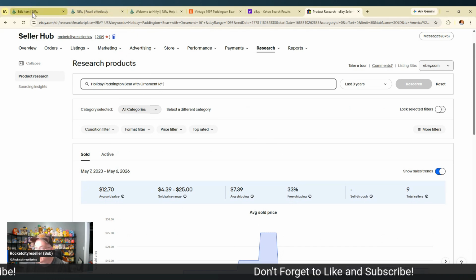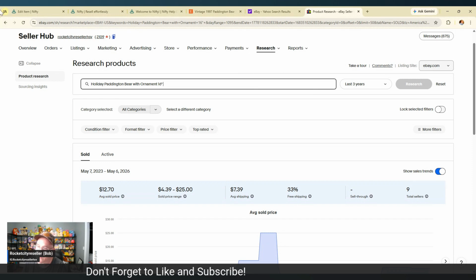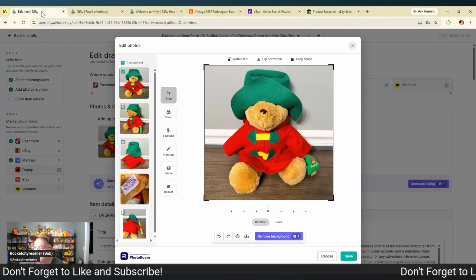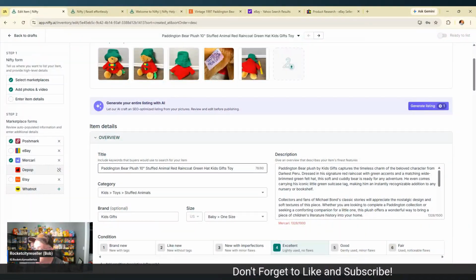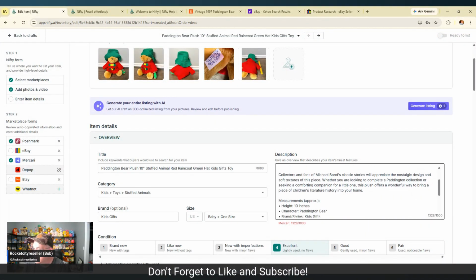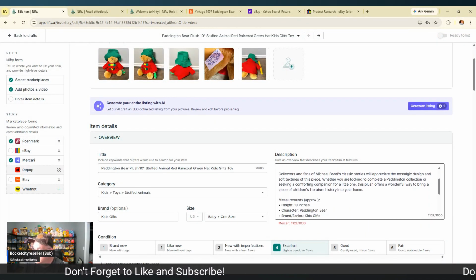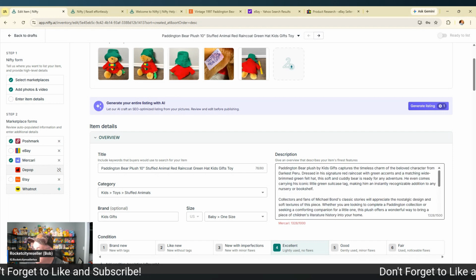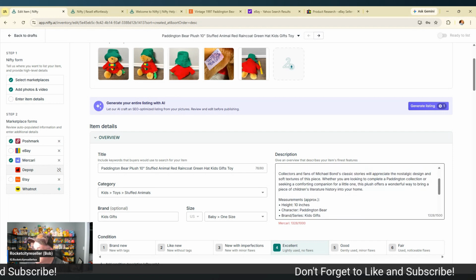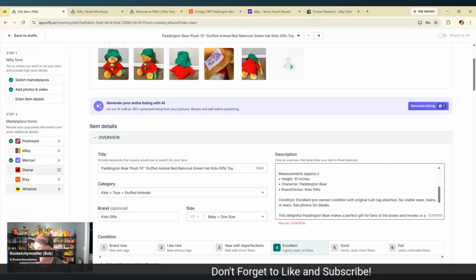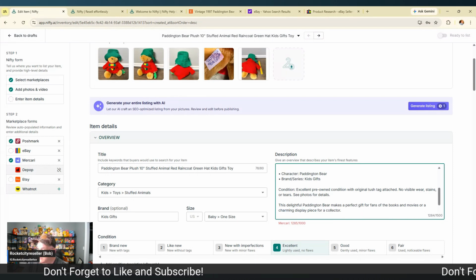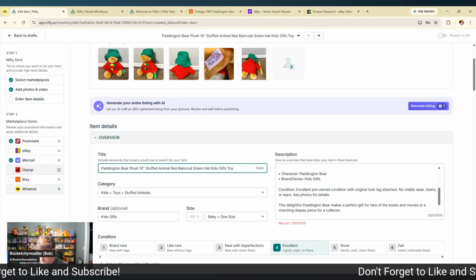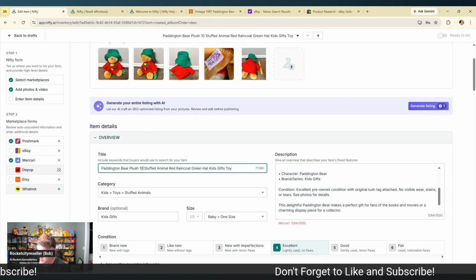So that was the point of this conversation. But I just wanted to show you the thought process and the tools and what that might look like. So we'll go ahead and save that. Paddington Bear 10-inch. Yep, looks like everything's good. Description, it puts it in here, kind of fluffs it up. It makes it classy a little bit. Goes into the size. 10 inches is actually not the size of this bear, so I think that's part of the problem. This thing's well into 14 inches.